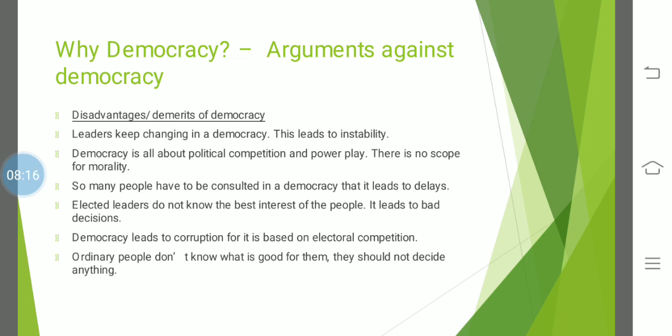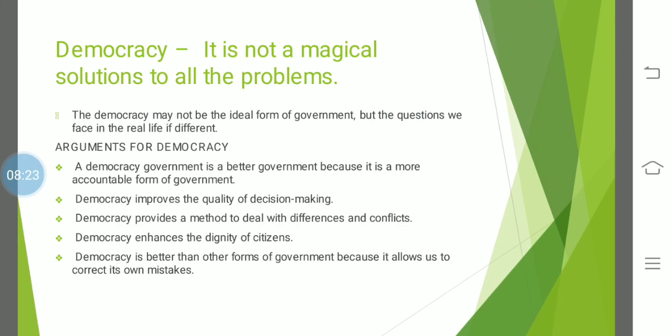Okay. And yes, it is true that democracy is not a magical solution to all problems. Since we have adopted democracy, this doesn't mean that democracy will eliminate every problem for us. For example, it has not ended poverty. Yes, we are still a developing nation. We have not developed yet. We have a large population in India, and the majority is still poor. So we cannot expect democracy to eradicate poverty.